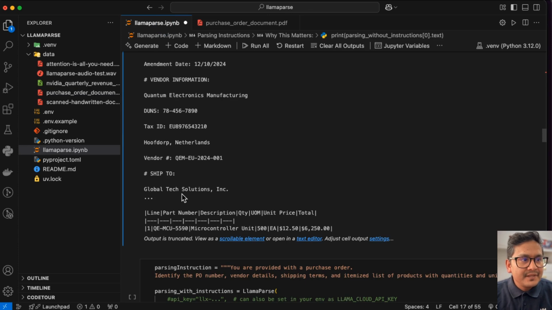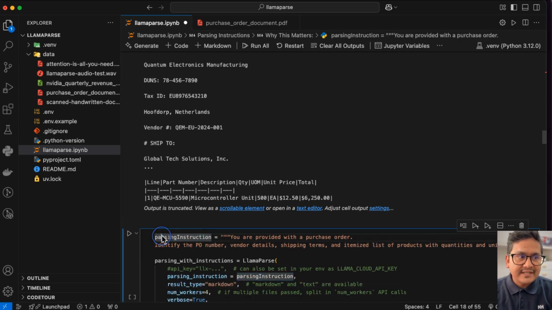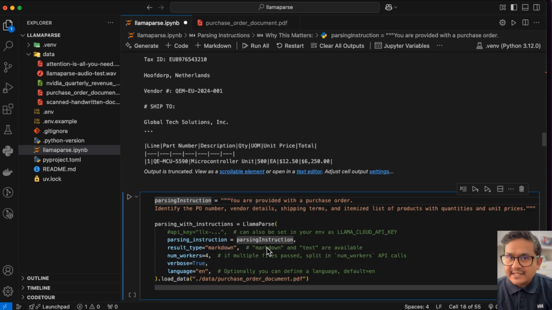If I go here, you can see all the information that is in the PDF is extracted. But the good part now is with the parsing instructions, as I showed you in the UI, we can have it better. So the parsing instructions, you can just write whatever you want. So here I said identify the PO number, vendor details, and so on.